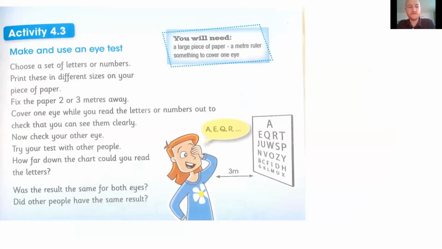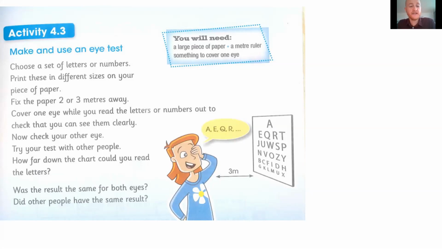We're going today to make an eye test. So I will send you a version of an eye test that you can print at home and do it with your friends or family or brothers or sisters. When you print it, you can hang it on your wall 2 or 3 meters away, they say. And then you walk back and you have to cover one eye and try to read all the letters from the biggest to the smallest. Okay, and then after that, you check your other eye.